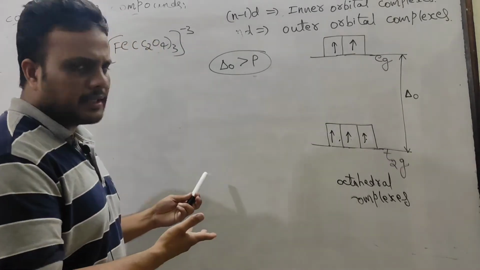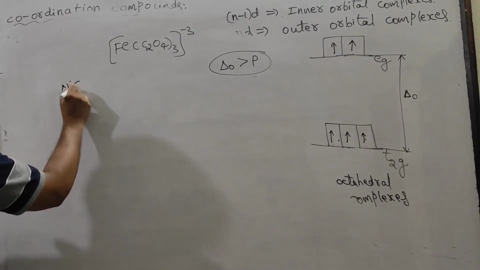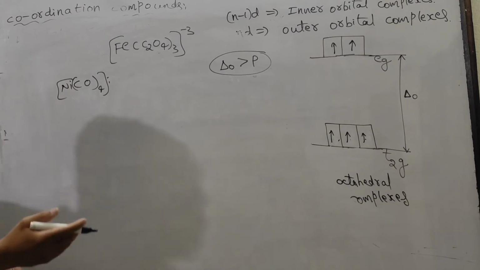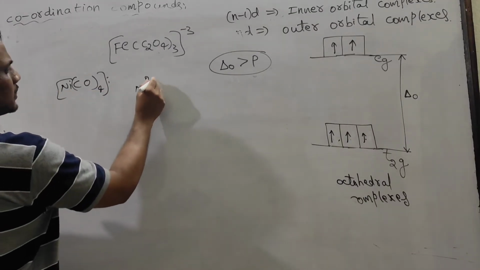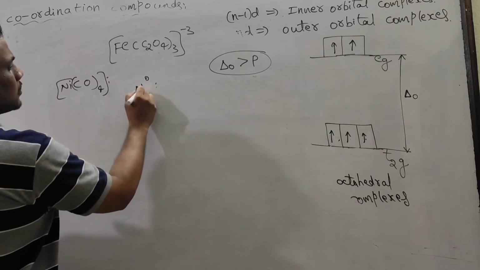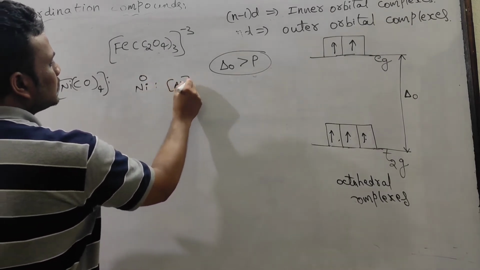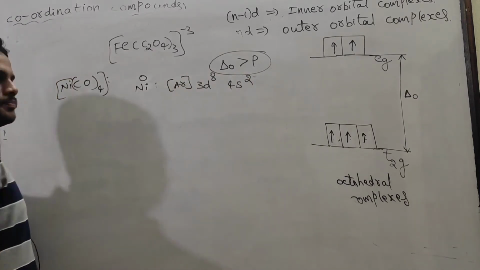Okay, if you need any other question, I will solve it. Sometimes, like in nickel tetracarbonyl complexes, carbon monoxide is a strong field ligand, very strong, we know very well, but nickel is in zero oxidation state. Nickel 0 is in zero oxidation state. So what should be its configuration? 4s2 3d8.